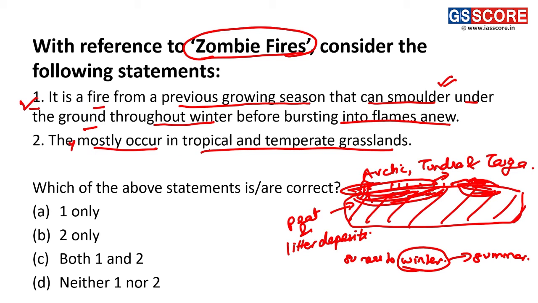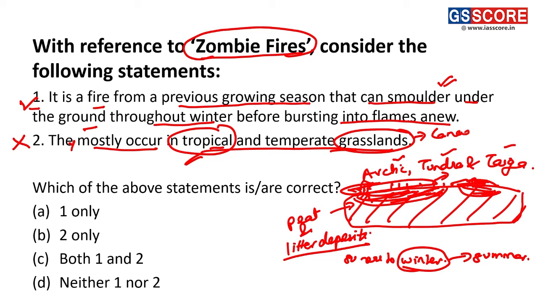Statement 2, they mostly occur in the tropical and temperate grasslands. Okay, tropical and temperate. So this statement here is an incorrect statement, because in the tropical region the presence of peat is quite less. The presence of litter deposit is also quite less in this region, thus making this statement incorrect, because it mostly occurs in Arctic, tundra and taiga region. Specifically to the countries, it is mostly present in parts of Canada, and it is also occurring in parts of Alaska and also in Russia.